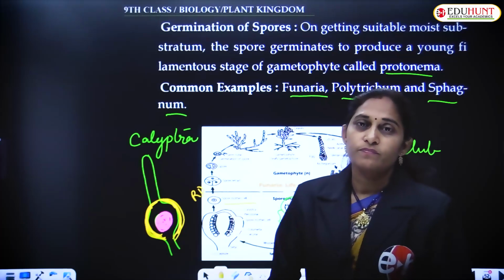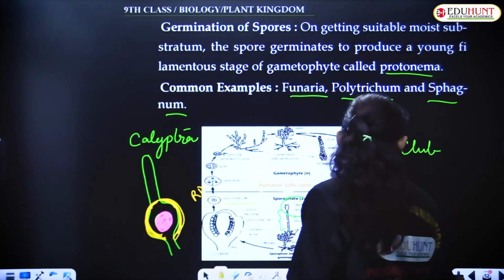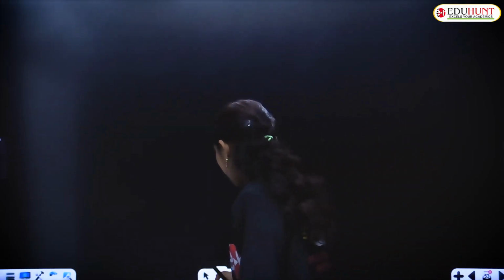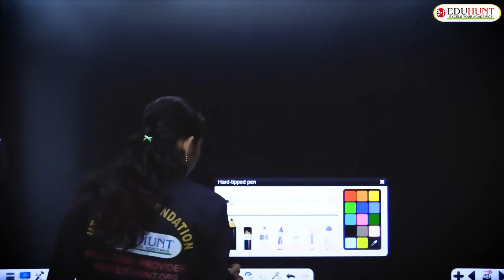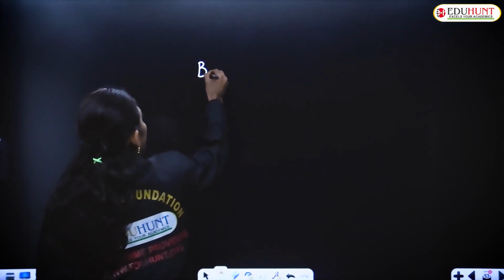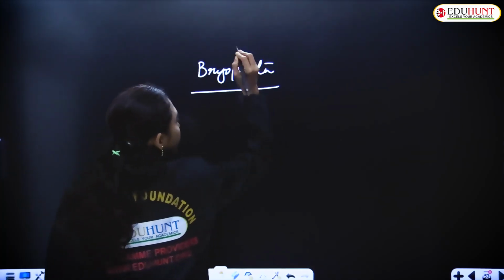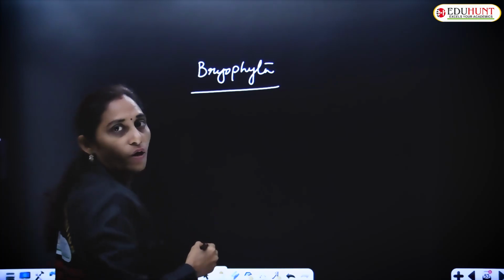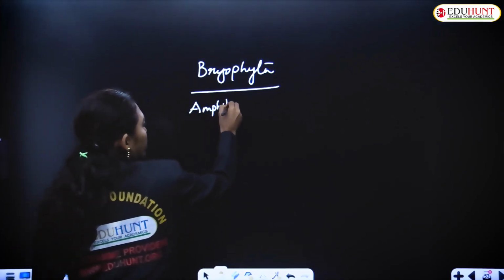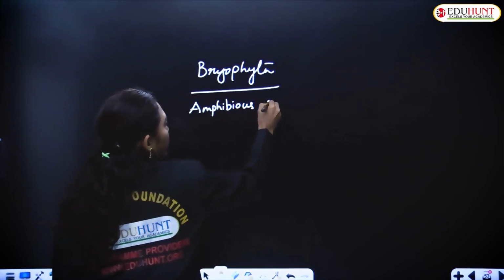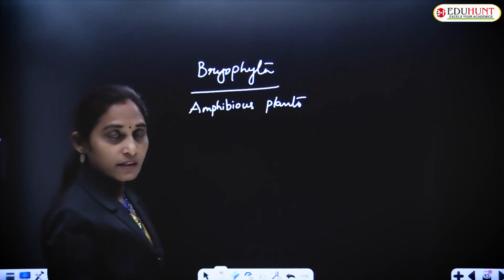If we recap once, in Bryophyta these are called important points. These are called amphibious plants of the plant kingdom.